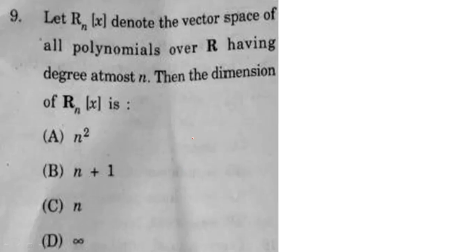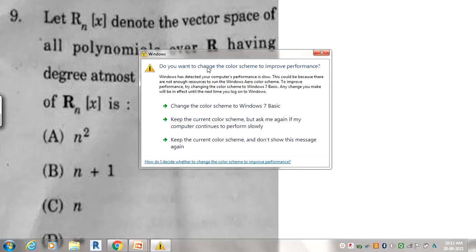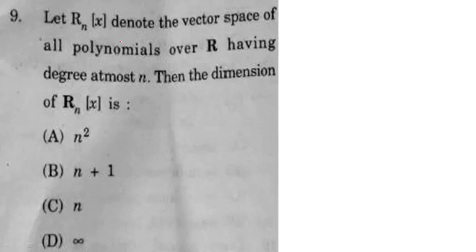Now the next question says: let R_n[x] denote the vector space of all polynomials over R having degree at most n. So they mention here all polynomials having degree at most n. So here R_n[x] is a vector space containing all polynomials of degree at most n.